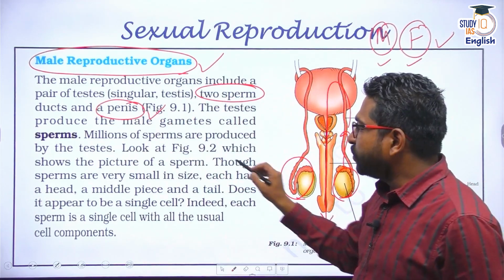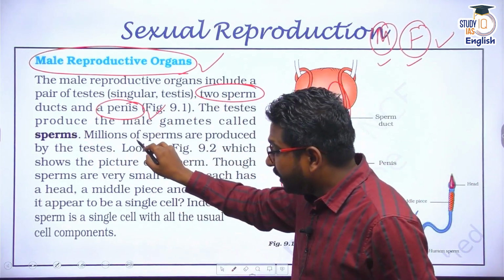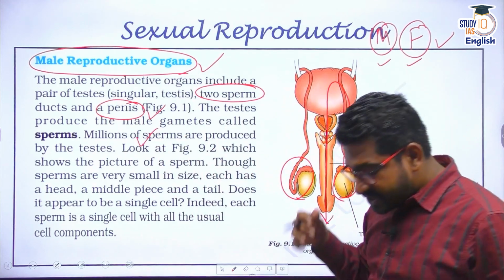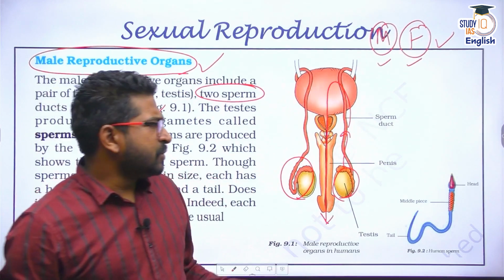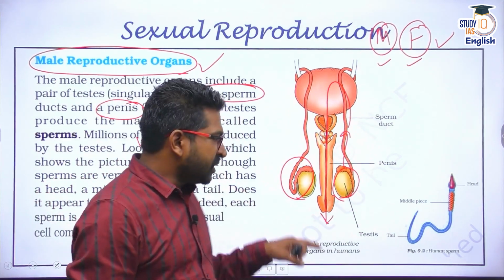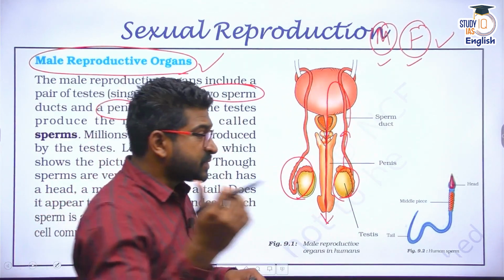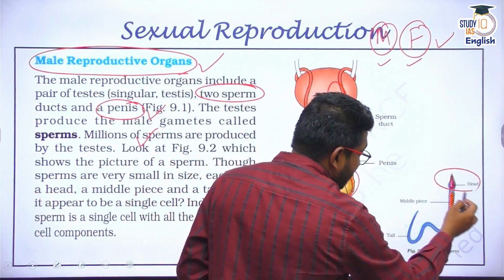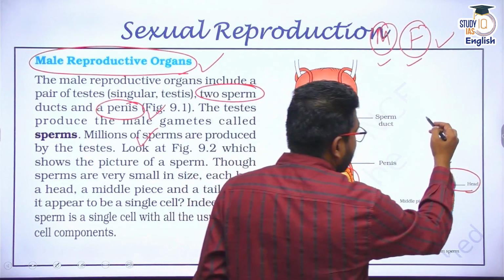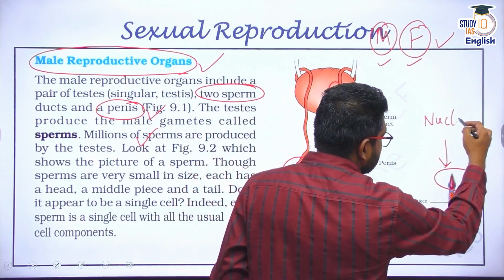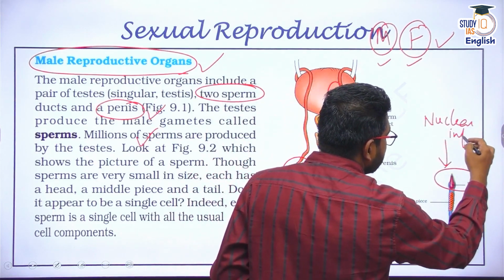Millions of sperms are produced as gametes by males. And a sperm basically comprises a few basic parts. A sperm looks something like this. It has been shown in figure 9.2. A sperm has its head. Now this head is the prime area where you have the nuclear information.